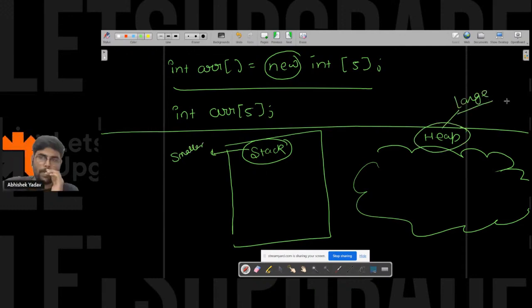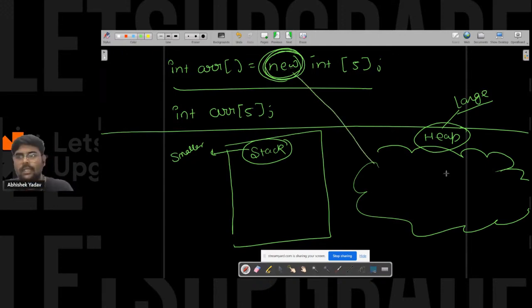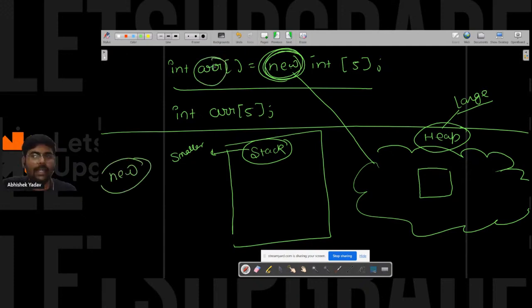Whatever data you are creating using the new keyword will get allocated inside the heap. That thing will get created inside the heap. So if you are creating an object using the new keyword, or creating an array using the new keyword, that array memory will get allocated inside the heap here. Everyone is getting that point? So what will happen here?